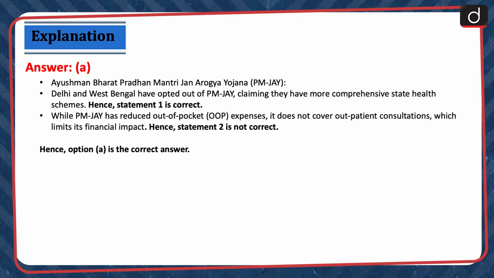Ayushman Bharat Pradhan Mantri Jan Arogya Yojana. Delhi and West Bengal have opted out of PMJAY, claiming they have more comprehensive state health schemes. Hence, statement 1 is correct. While PMJAY has reduced out-of-pocket expenses, it does not cover outpatient consultations, which limits its financial impact. Hence, statement 2 is not correct. Hence, option A is the correct answer.